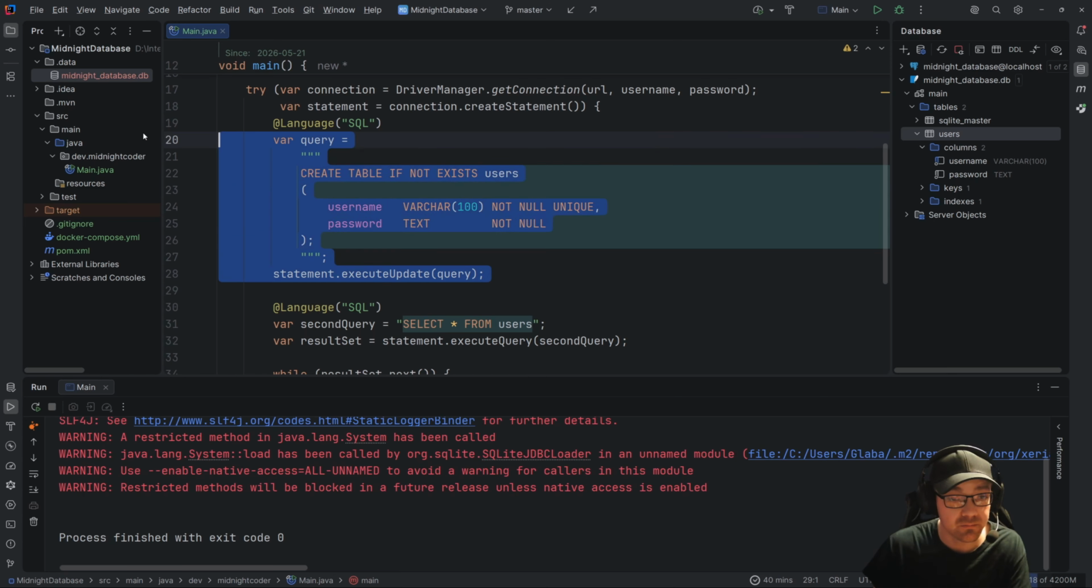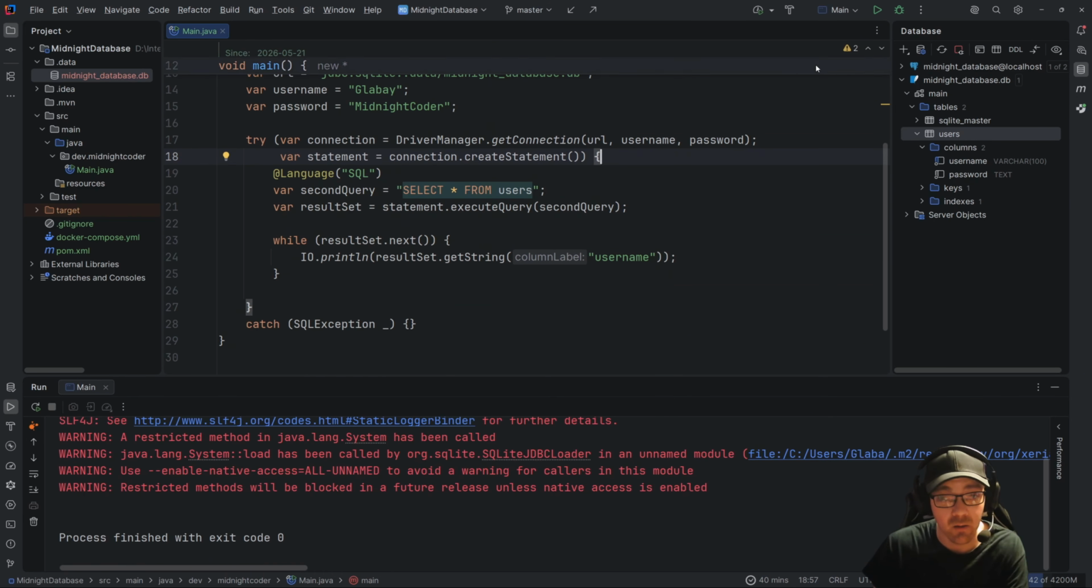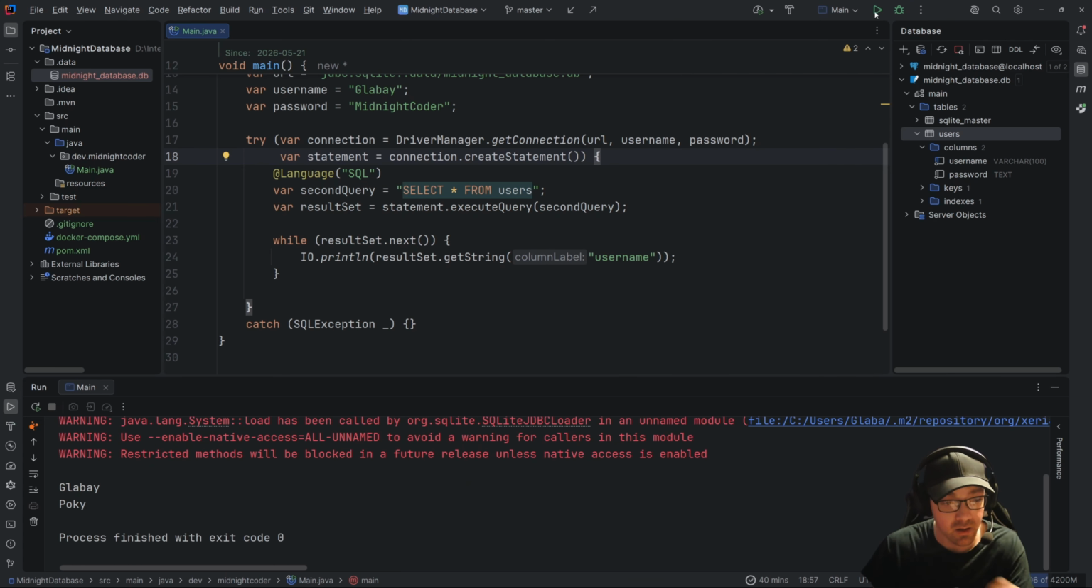Let's get rid of this and put this back to where we were. All right, I want to list out all the users in my database. Go. Pokey and Glave. Done. Got it. That's all, folks. All right, that is the JDBC in a nutshell.